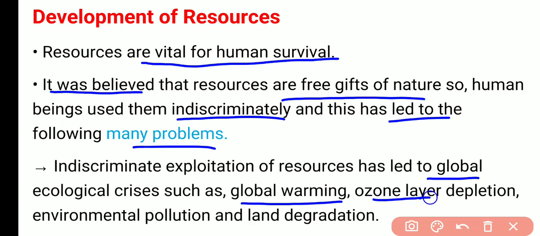Ozone layer depletion. As you know, an ozone hole has been seen over the Antarctica, and the main cause is the use of CFC gases, chlorofluorocarbon gases, that we use in air conditioners and refrigerators. Environmental pollution, that too is a big problem, and land degradation. We are going to discuss environmental pollution and land degradation too in this chapter. So these are the problems caused by the overutilization of these resources.